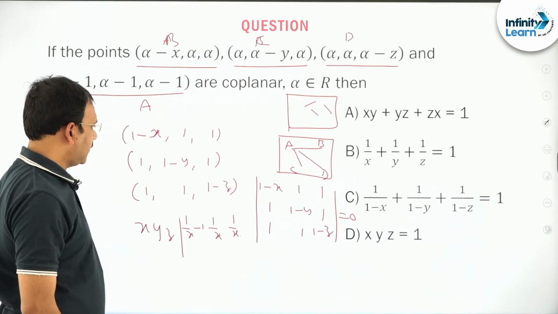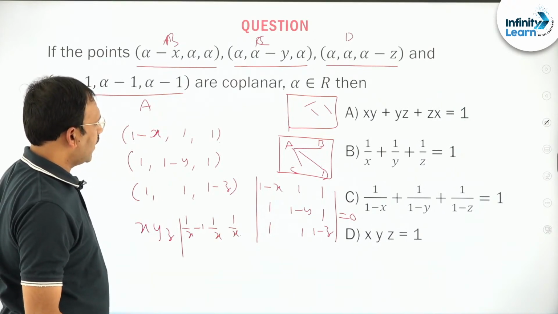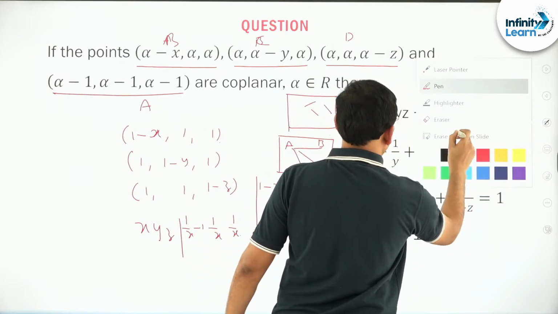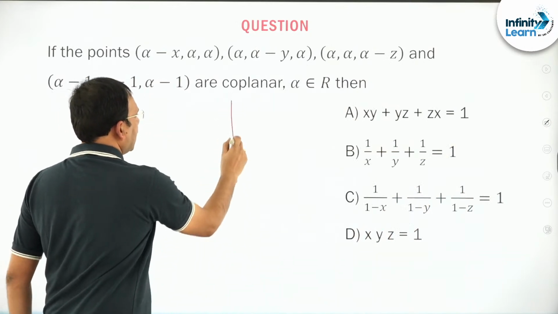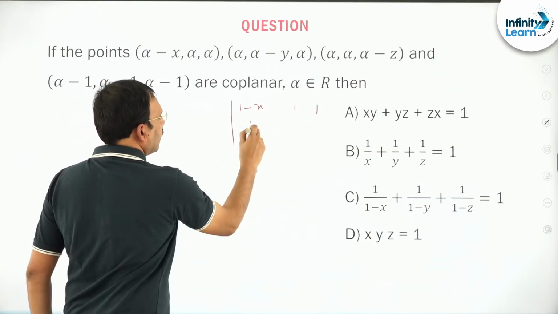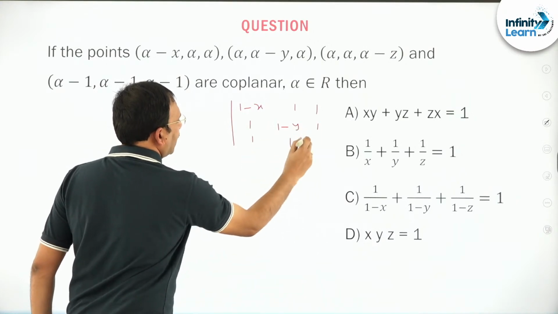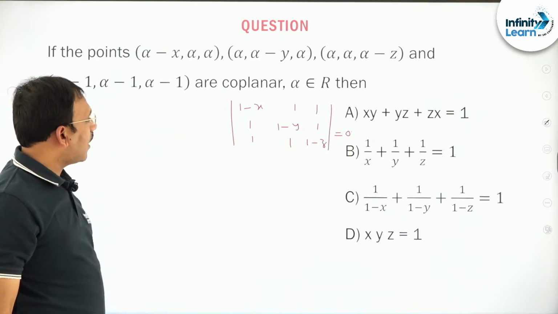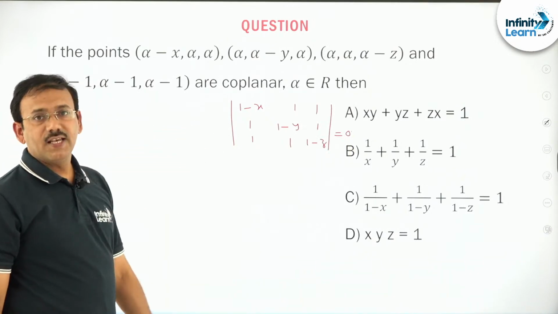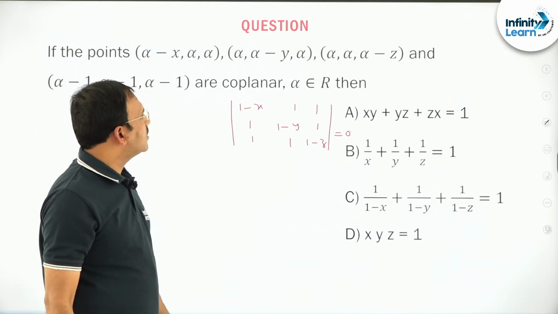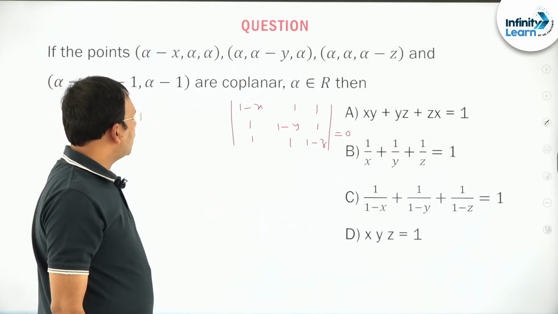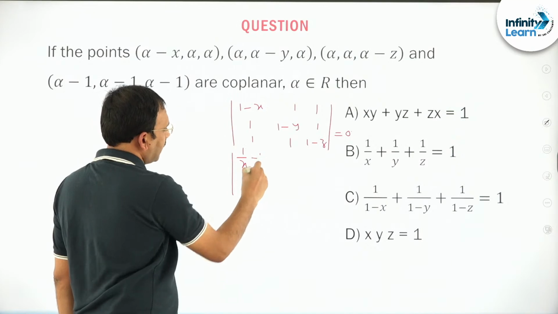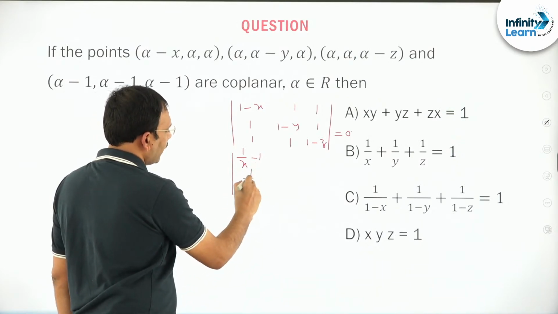I have taken x common from the first column.